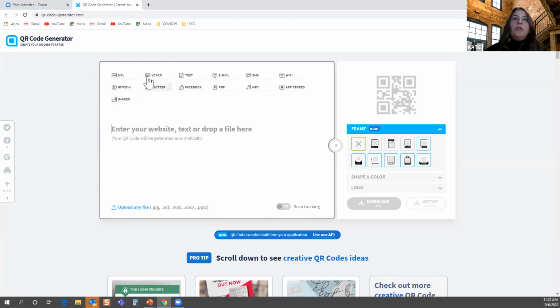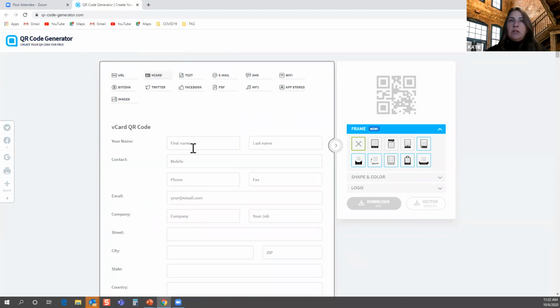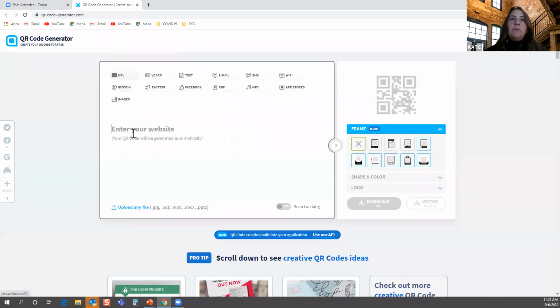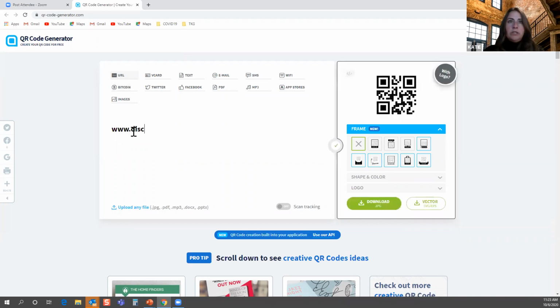So what you can do is kind of select and you say, okay, this is going to go to a URL, or you can say it's going to go to a V card. Here you fill out that information. So to keep it simple, we're going to go to a URL and we'll really go to, let's go to Discover Peoria. We'll do something like that. And so you click return.